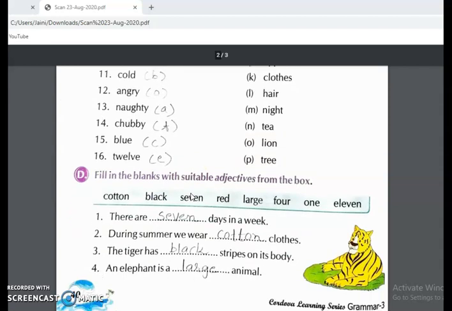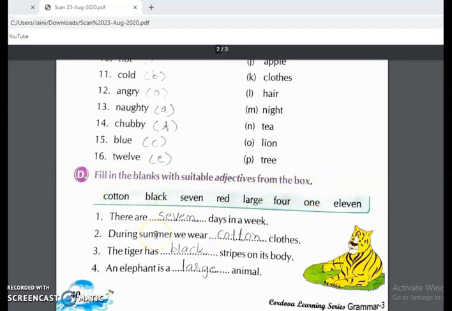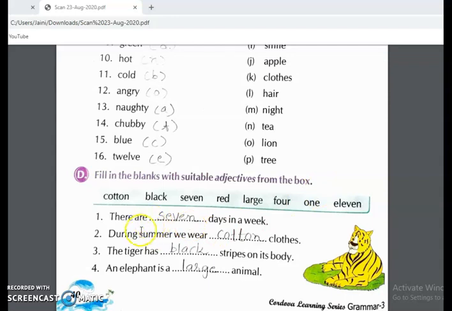Okay. Then afterwards, next question, fill in the blanks with suitable adjectives from the box. It is also very easy, you can do it by yourself. There are dash days in a week, so 7. During the summer, we wear cotton clothes. The tiger has black stripes on its body. Like this, you can fill in these blanks by yourself.